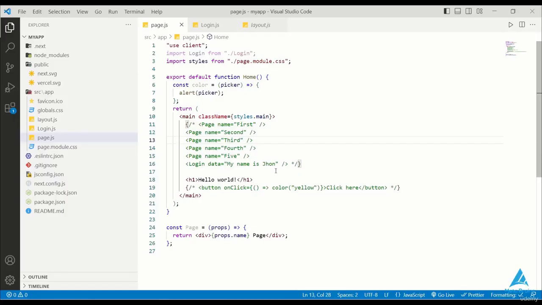Hi and welcome to this new lecture on rendering. So before we dive deeper into more advanced topics, we need to discuss this small topic, which is rendering. So the next sessions will be focused on state management and how we can use hooks and how to manipulate data through states. But of course, before that, we should know what rendering is.